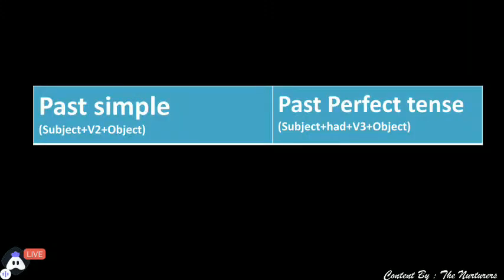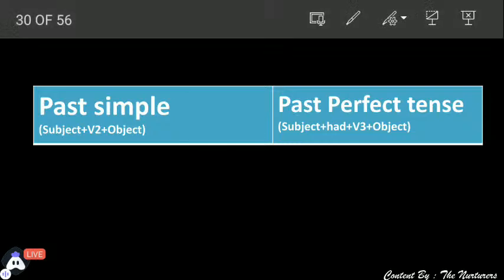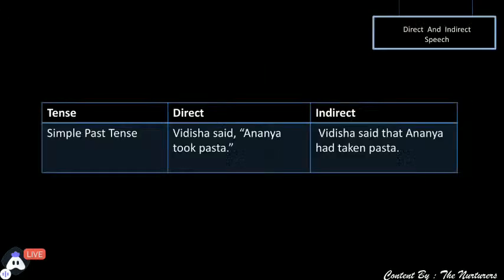तो अभी हमने सबसे पहले चेक किया, हमारा फर्स्ट स्टेप क्या होता है? वर्ब को चेक करना। वर्ब हमारा टुक है, तो वर्ब इज टुक इन दिस केस। Second step was to guess the tense. We got it that it is a simple past tense. Moving ahead, we all know simple past changes to past perfect. So the sentence, how the sentence will convert? Vidisha said that Ananya had taken pasta. Very good.